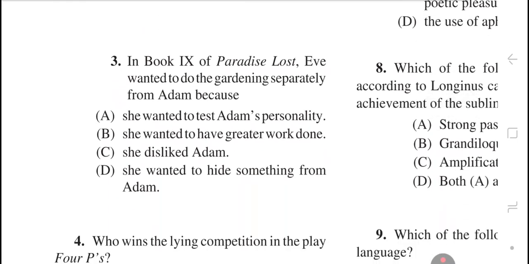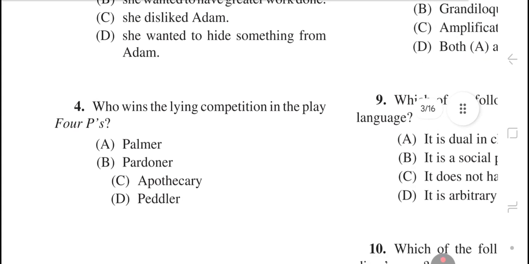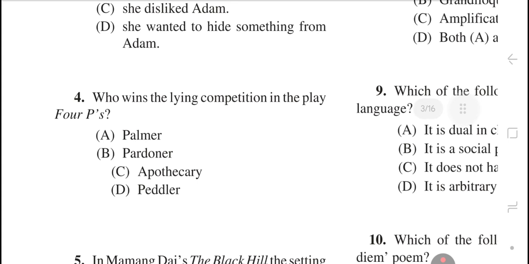Question number 3. In book 9 of Paradise Lost, Eve wanted to do the gardening separately from Adam because the right answer is option number B, she wanted to have greater work done. Question number 4. Who wins the lying competition in the play Four Ps? The right answer is option B, Pardoner.